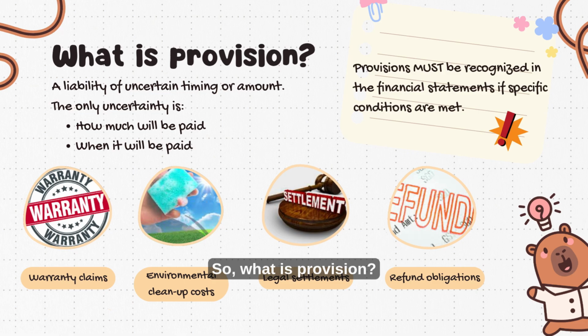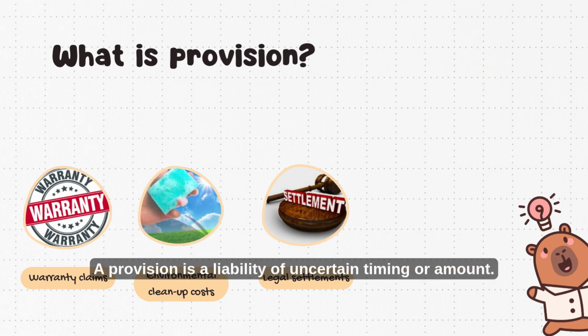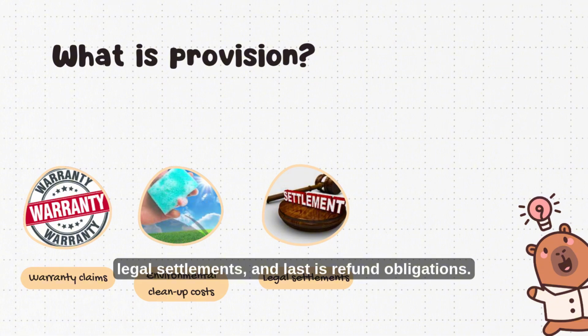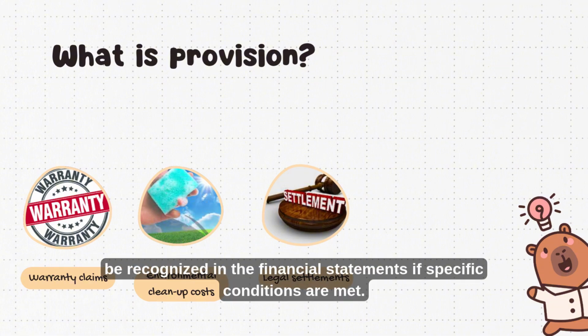So, what is a provision? A provision is a liability of uncertain timing or amount. Notice that it is still a liability, so the company already has an obligation. The only uncertainty is how much will be paid and when it will be paid. Examples include warranty claims, environmental cleanup costs, legal settlements, and refund obligations. One important point is that provisions must be recognized in the financial statements if specific conditions are met.